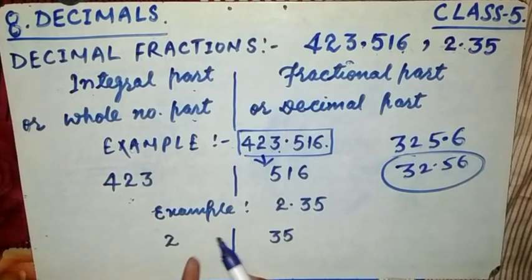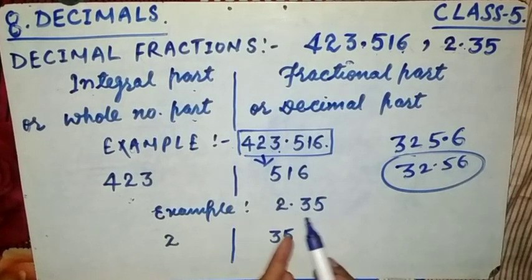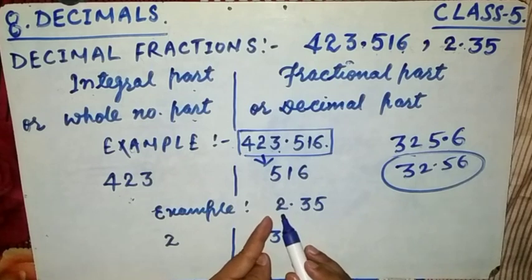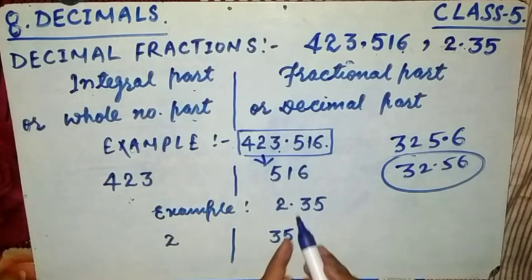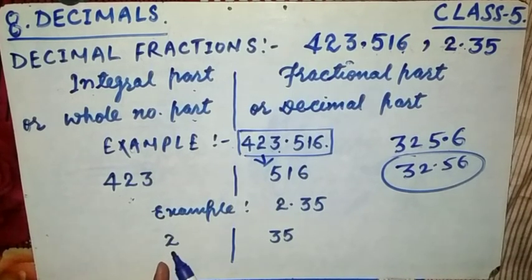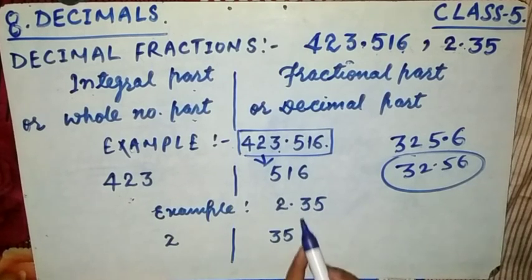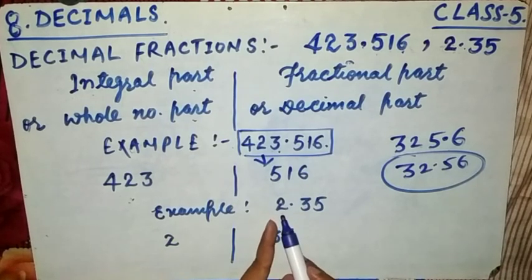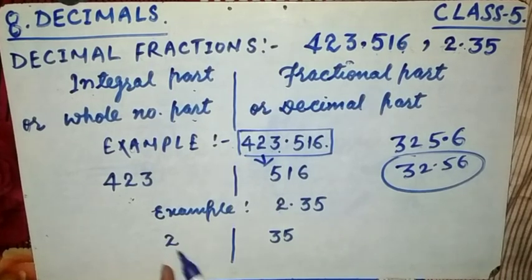Okay, now similarly, the second example we have taken is 2.35. Here 2 is before the decimal. Why? Because 2 is placed before the decimal, so 2 is called the integral part or whole number part, and 35 is called the fractional part or decimal part. I hope you will get and understand. Okay, now friends,